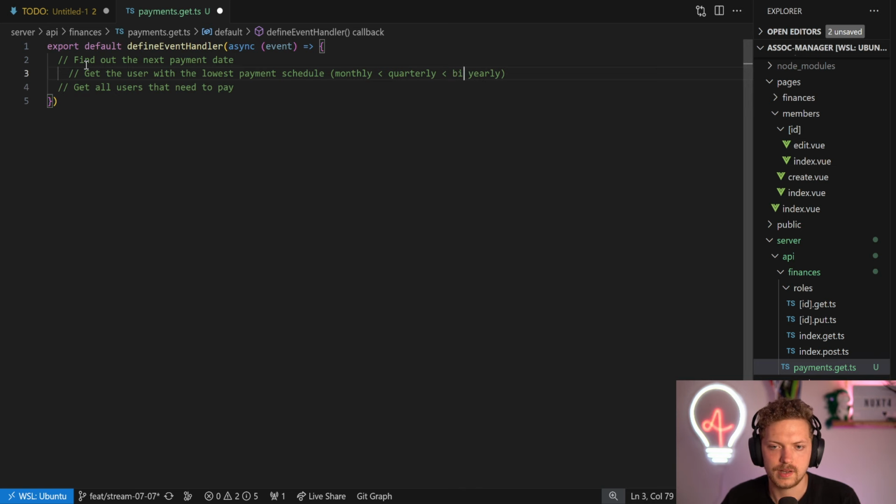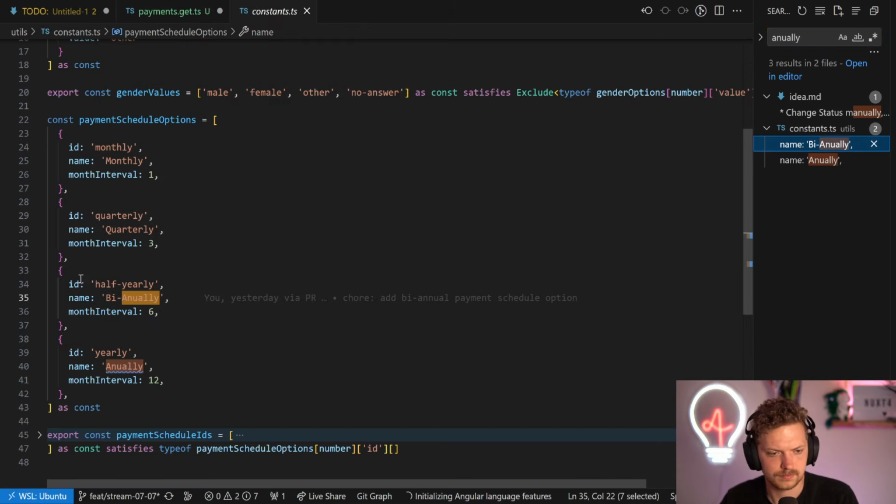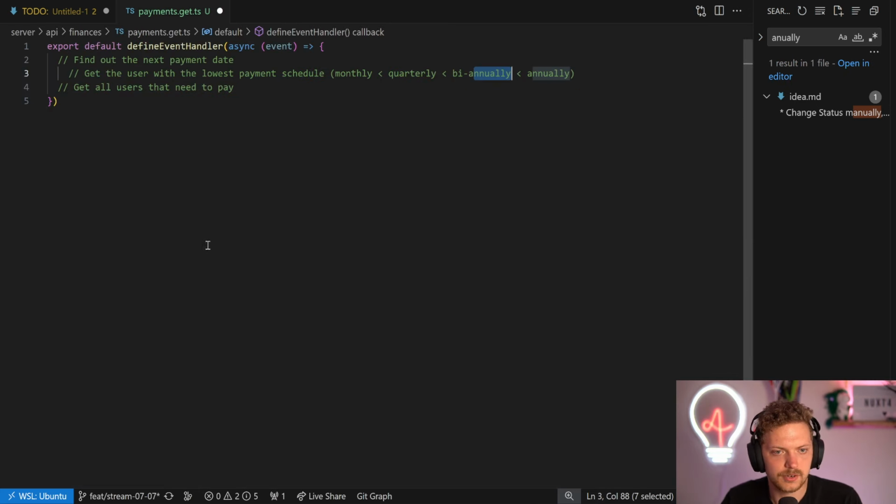I think we have biannually as well. Like this? Yeah, biannually. Did I mistype it last time? I did. Nobody told me. Well, VS Code told me, but I ignored it. Okay, so we need to get the user with the lowest payment schedule. And then we know the next date.